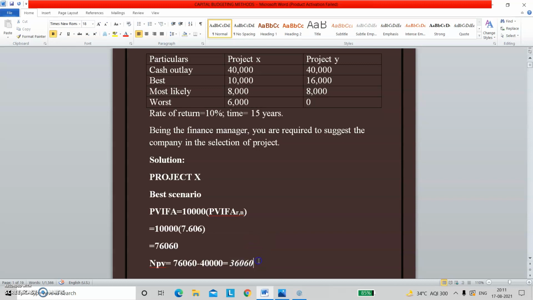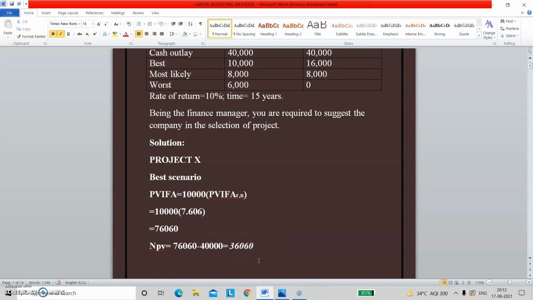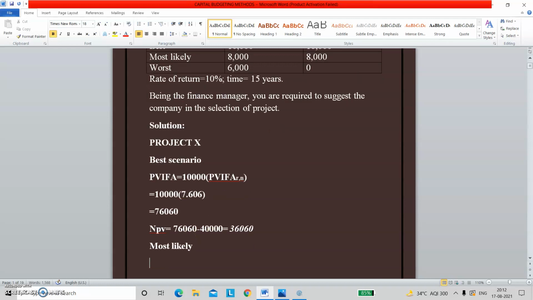Same I am going to find out for the most likely position. For most likely, we are going to do the same thing. PVIFA is equal to, I am going to get the return of 8,000, and in brackets PVIFA R comma N, right?